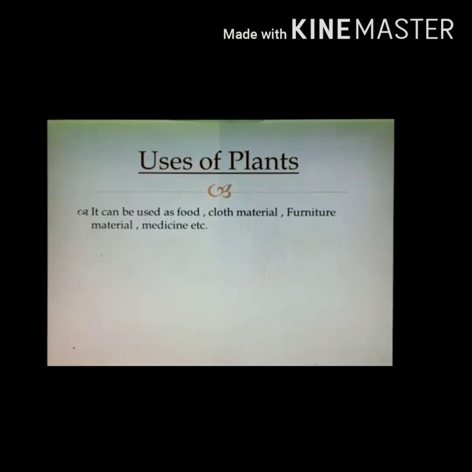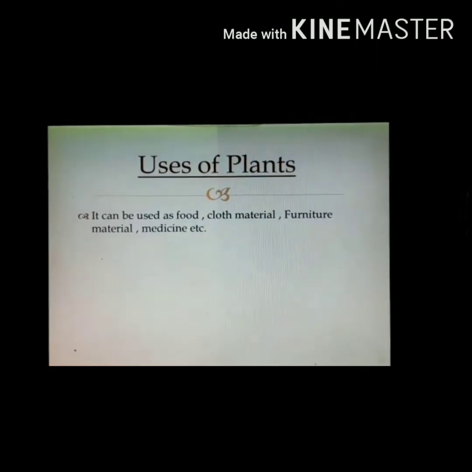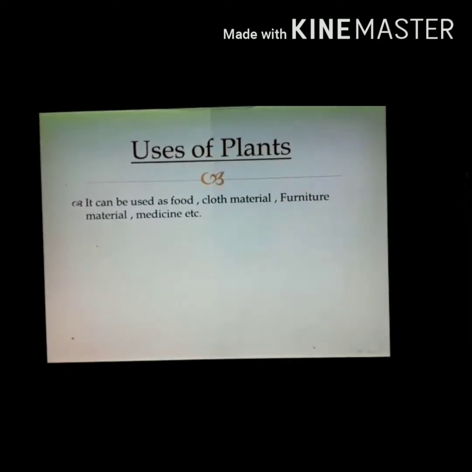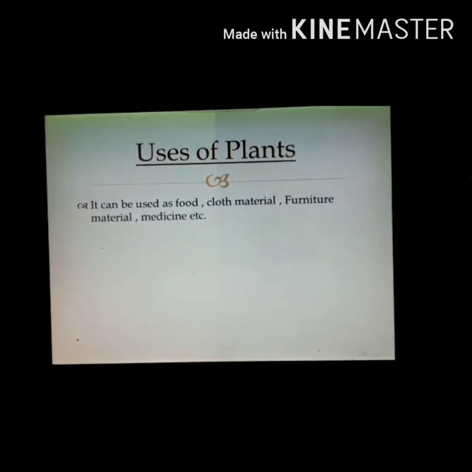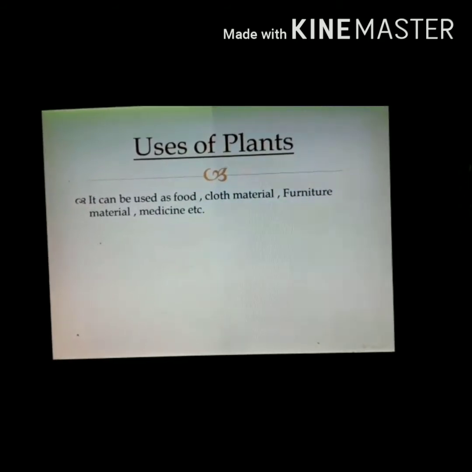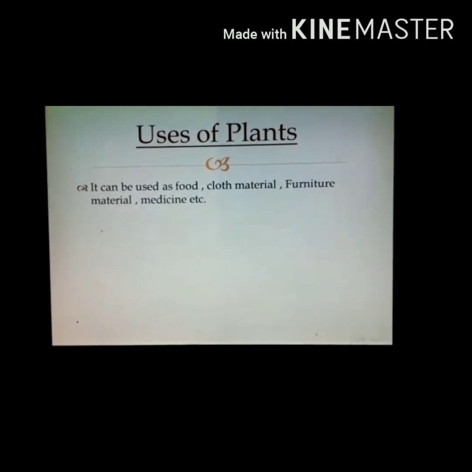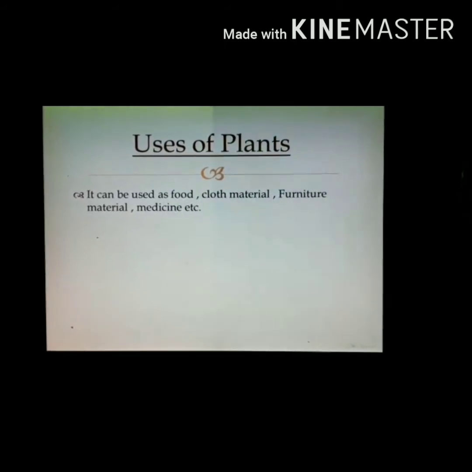Now in this slide we will discuss uses of plants. In front of you in this slide you are able to see that it can be used as food. First point is food. Now how can it be used as food? Some plants give us fruit, vegetables, oil, sugar, cereal, pulses, nuts, tea, coffee, etc. So all these things we get from plants in the form of food. In this way we are getting food from plants.